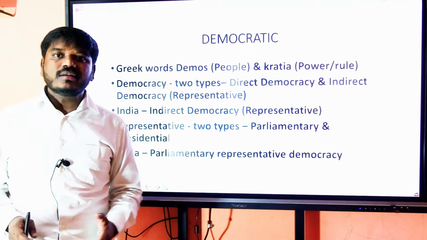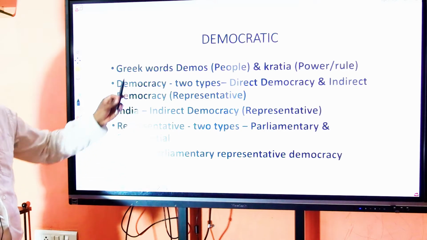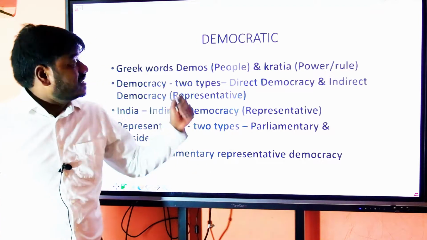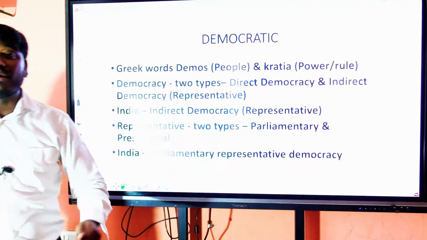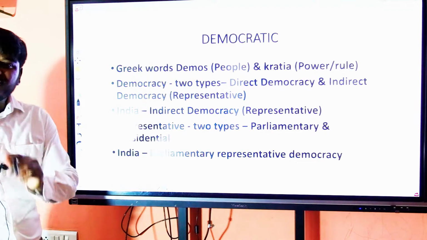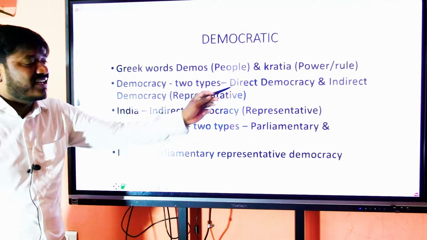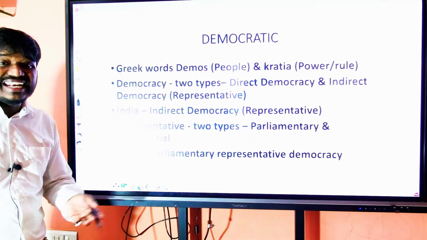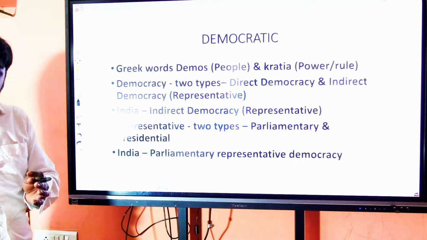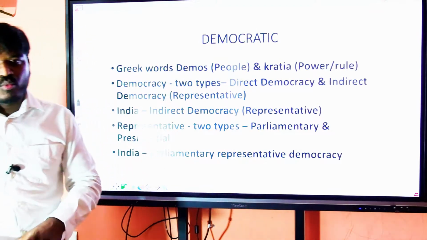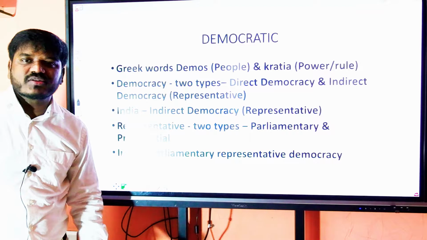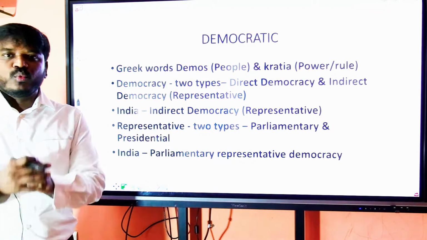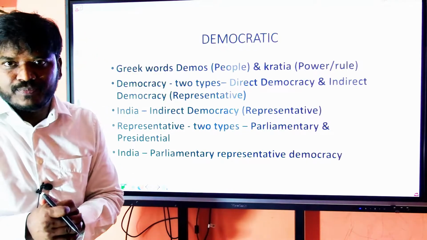Democratic. Another word is democratic. This word comes from two Greek words, demos and kratia. Demos means people, kratia means power or rule. Generally, democracy is of two types, direct democracy and indirect democracy. India follows indirect democracy. Again, it is classified into two types, whether it is a parliamentary democracy or a presidential democracy. We follow parliamentary democracy.